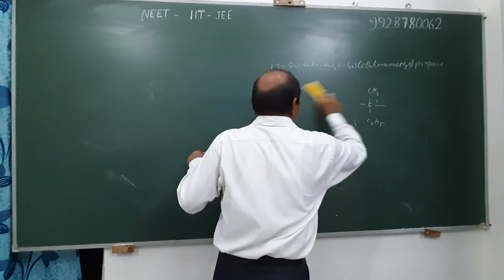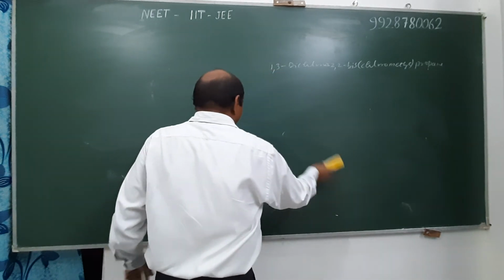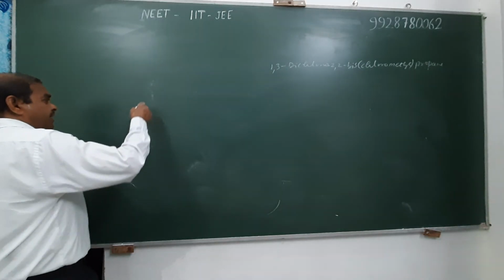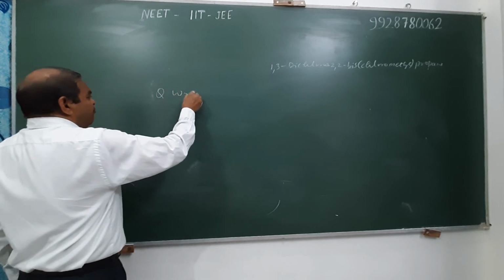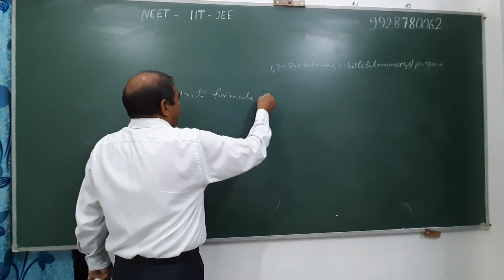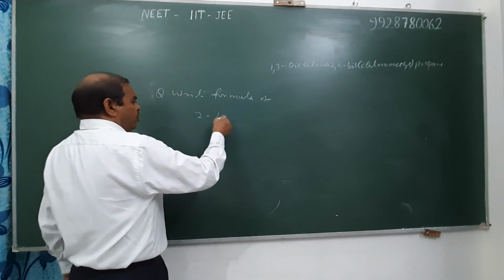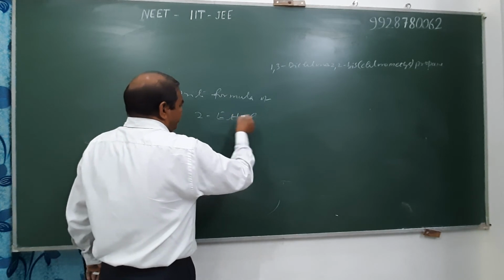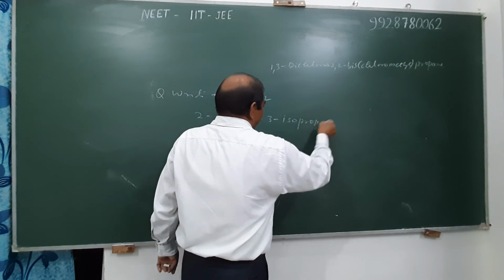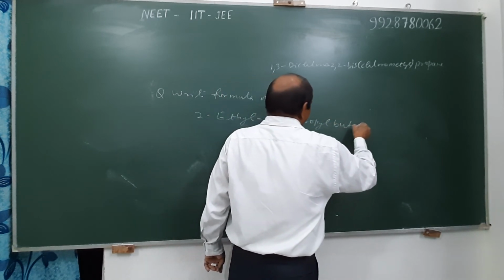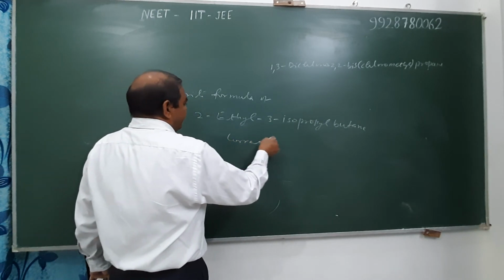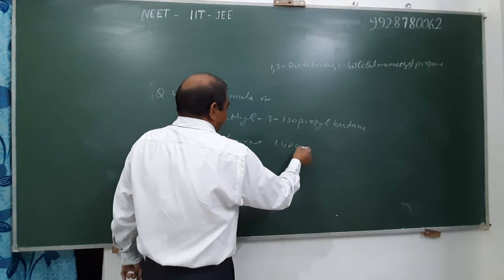Question. Write the structure of the following compound and write its correct IUPAC name. Write the formula of 2-ethyl-3-isopropylbutane and write its correct IUPAC name.